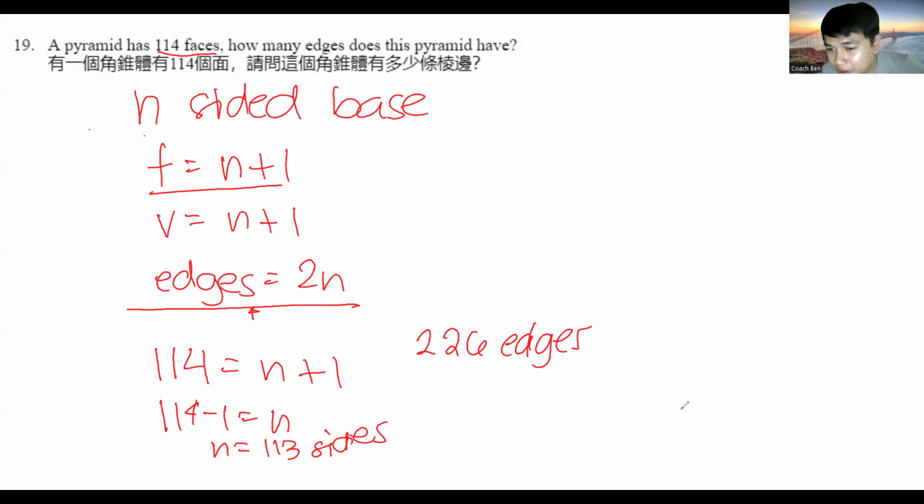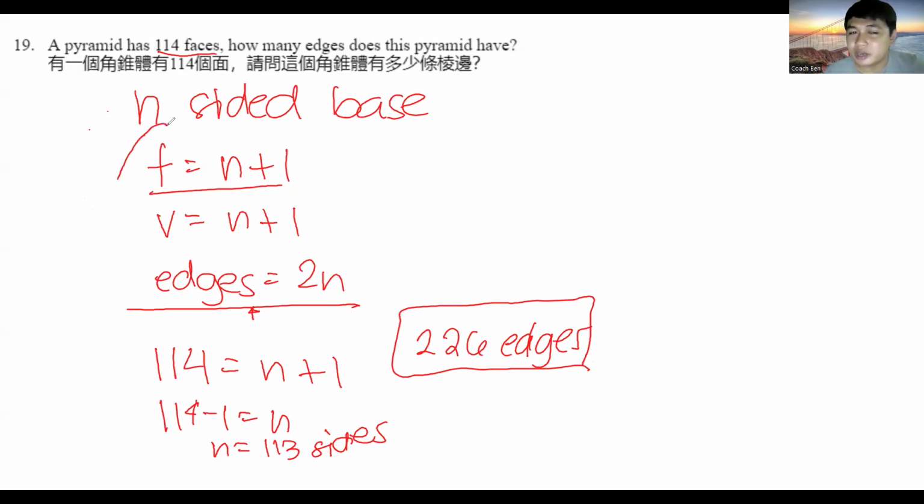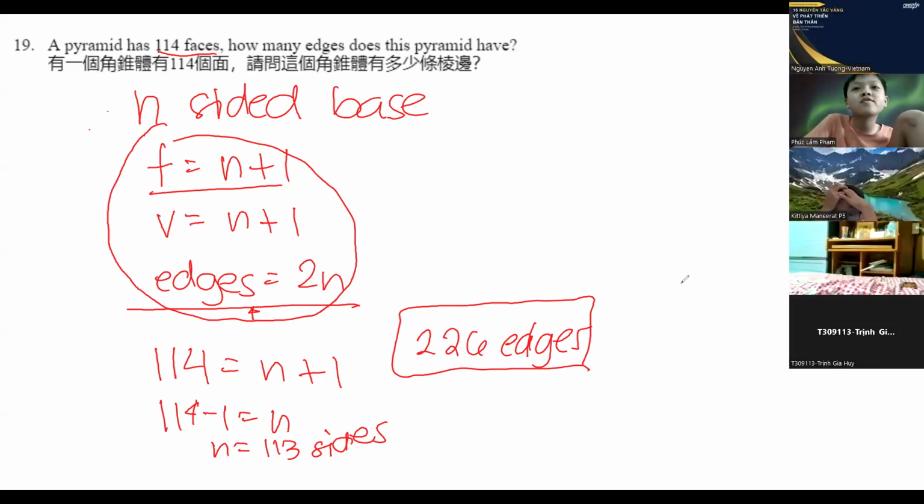Okay, so Kitia and Lucas said that the answer was 226. The others answered 226 as well. Okay, very good. So are there any questions for number 19? All we have to do for number 19 is memorize or at least familiarize ourselves with the formula. If you have a pyramid with an n-sided base, faces is equal to n plus 1, vertices is equal to n plus 1, and edges is equal to 2 times n. Are there any other questions for number 19?